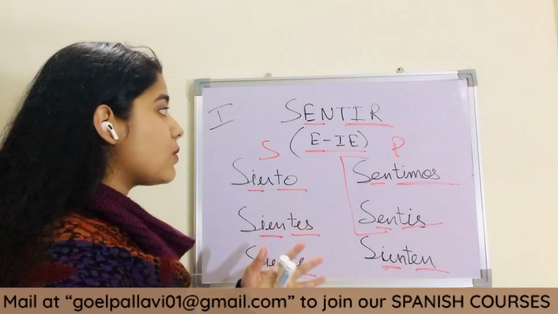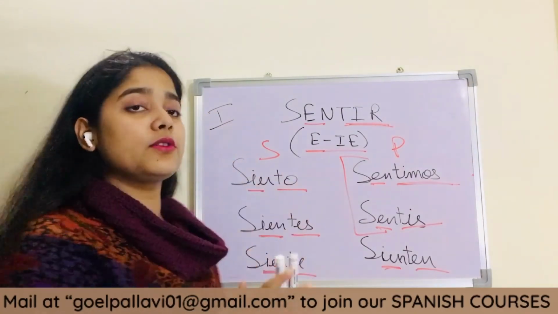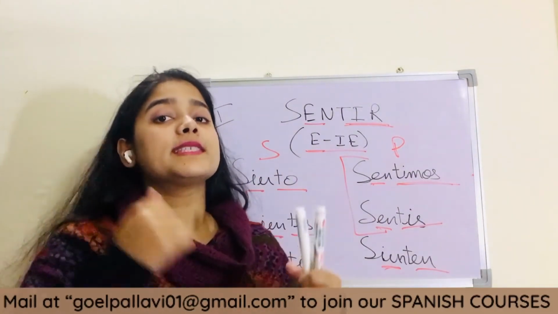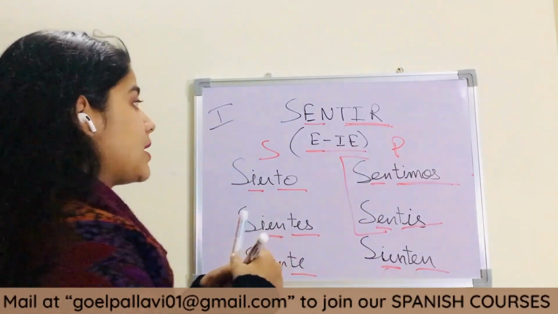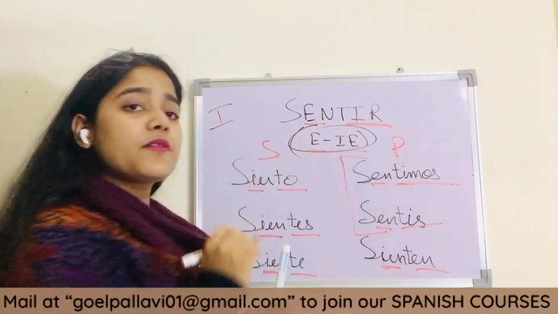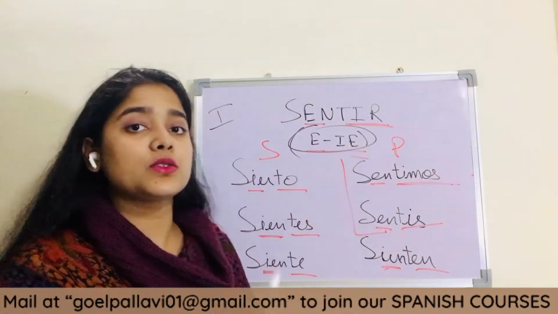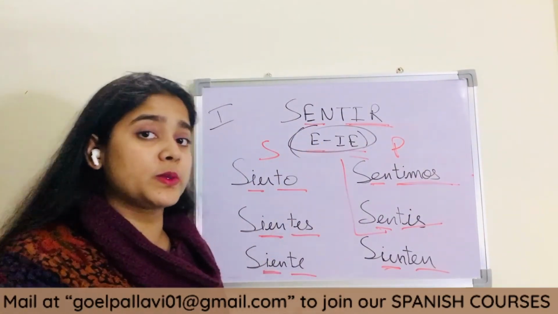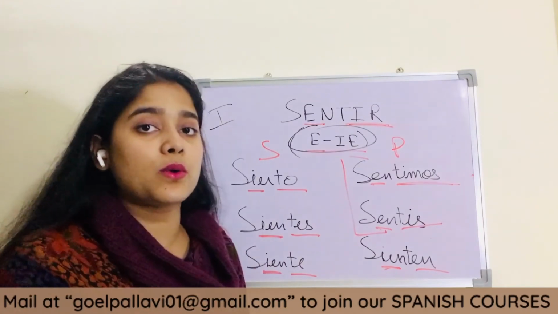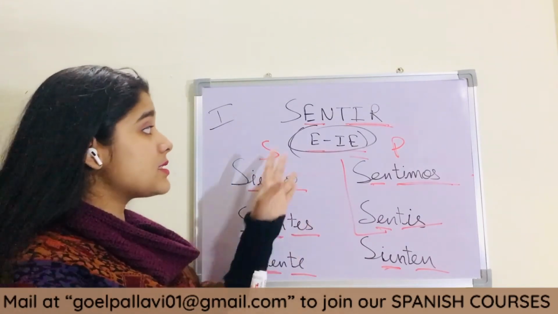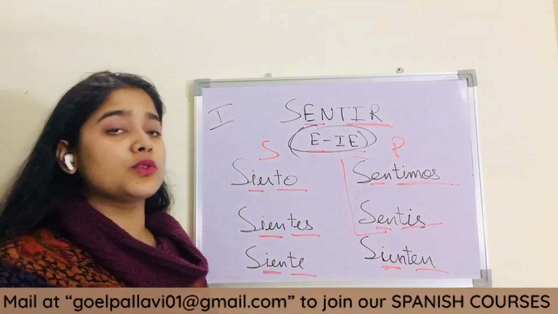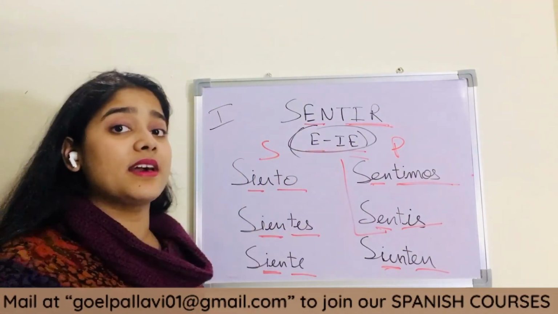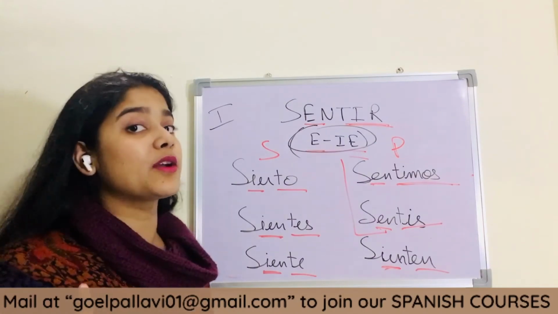So that was it for today. We have learned the very first part of stem changing verbs. E changes to IE. This is the first part of stem changing verbs. The other stem changing verbs we are going to learn in the coming videos. But this is the first form, E changes to IE. And you have already done the conjugations for AR, IR and ER ending verbs today for irregular verbs.